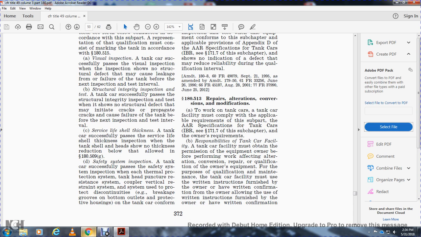To work on the tanker cars, facilities must comply with the applicable requirements of the subpart, with the AAR specification of the tanker cars and the owner's requirements. Responsibility: the tanker car facility must obtain the permission of the equipment owner before working on and affecting the alteration, conversion, repair, qualification of the owner's equipment.